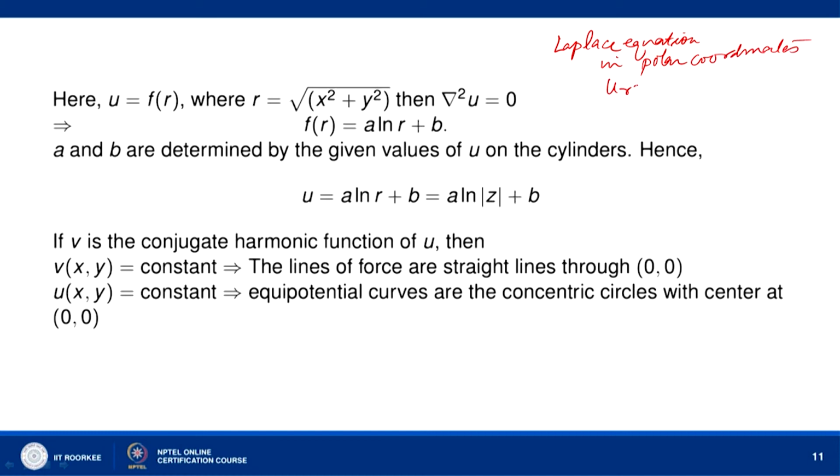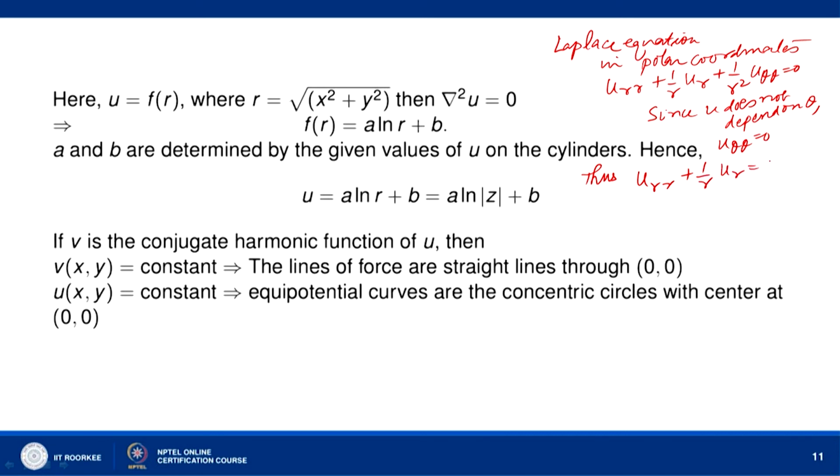It is u_rr plus 1 by r u_r plus 1 by r square u_theta theta equal to 0. Now, since u is independent of theta, okay, since u does not depend on theta, u_theta theta equal to 0. Thus, u_rr plus 1 by r u_r equal to 0.